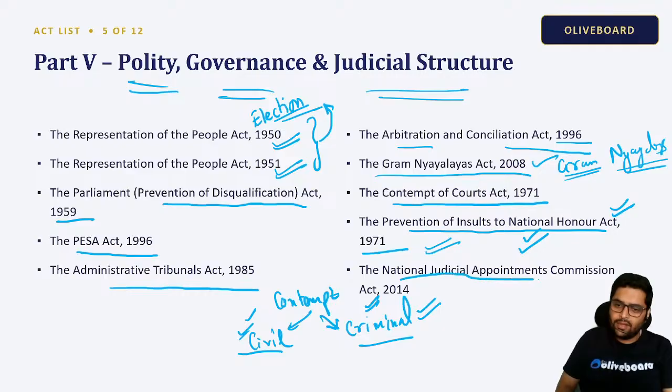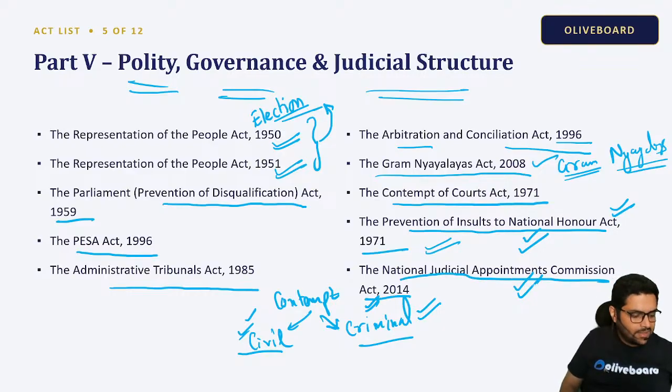National Judicial Appointments Commission Act 2014. Can anyone tell me what is there with this? Do we have anything related to this in the Constitution? So, the National Judicial Appointments Commission was called NJAC. This act was declared null and void.